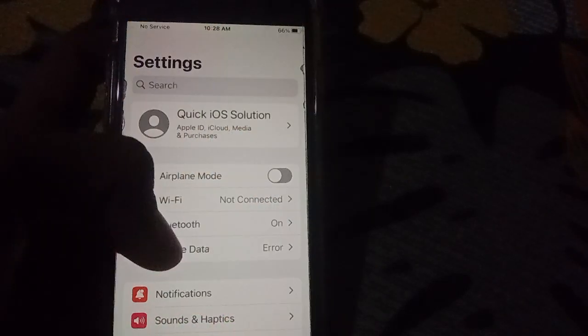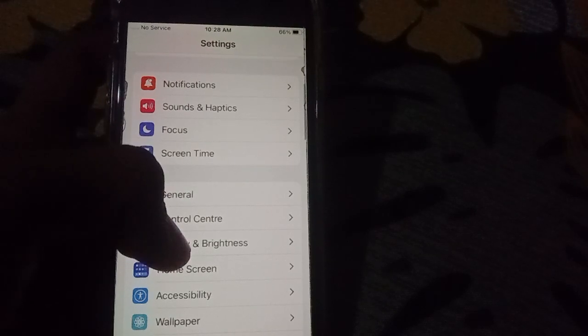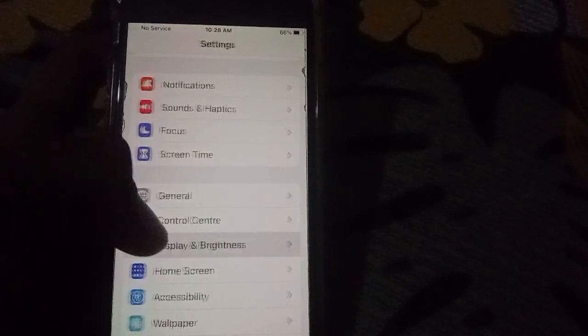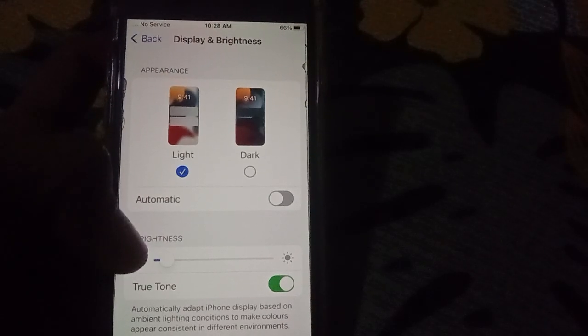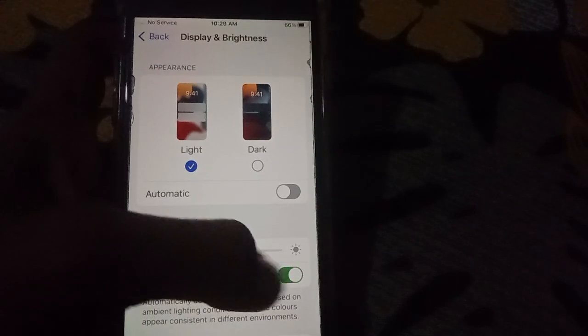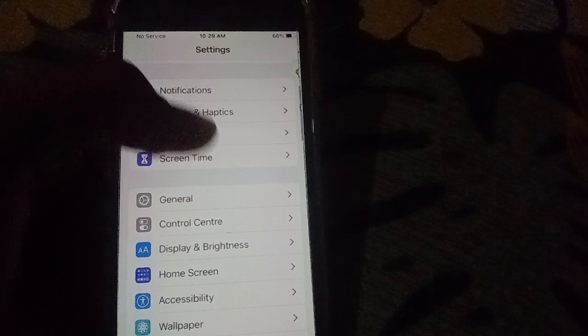First solution: open the Settings, scroll up, click on Brightness, and then click on True Tone. Turn it off and back on.